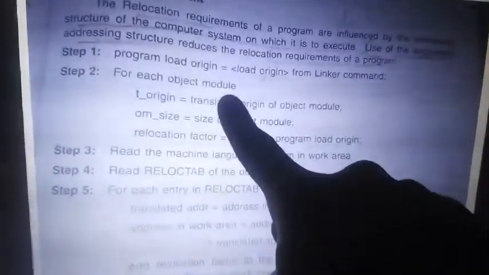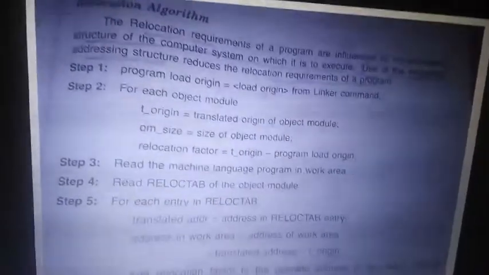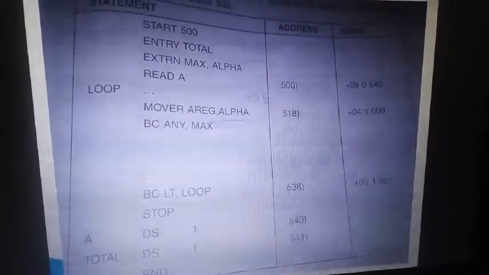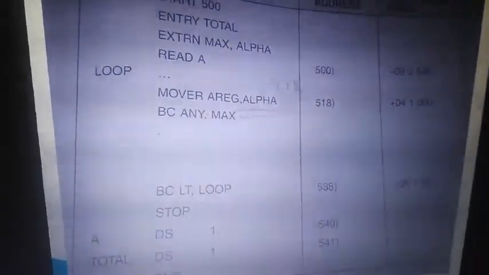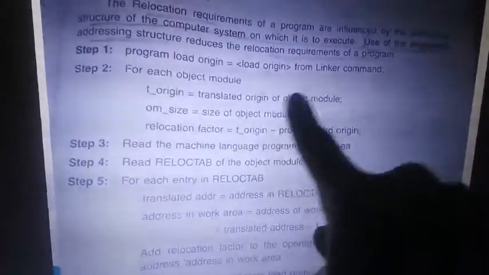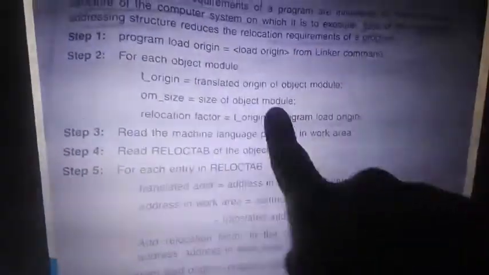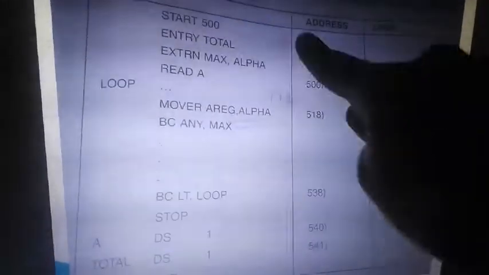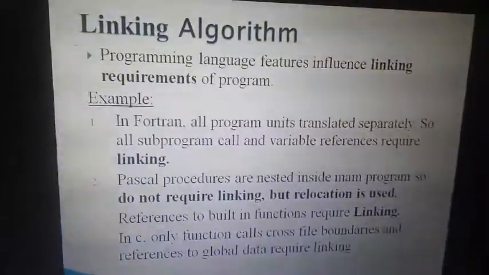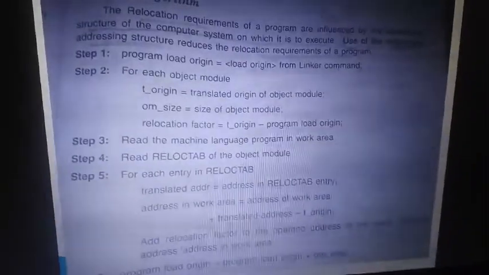Next, for the object program, consider one object program. I'll just take an example. So this is what the object program has given. The object program tells me that it starts from location 500, right? So the translator address is 500, and the size is, imagine this program takes 41 lines and doesn't create any pseudo op, so 41 lines. So we got the size in the program.